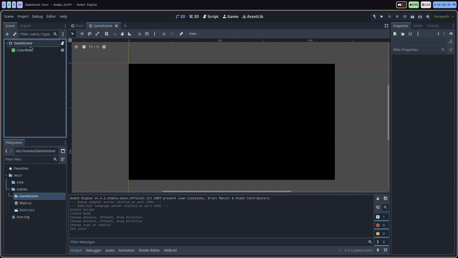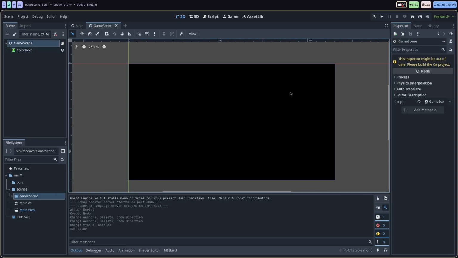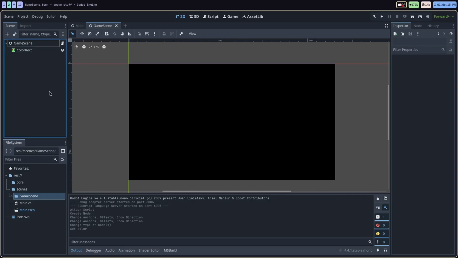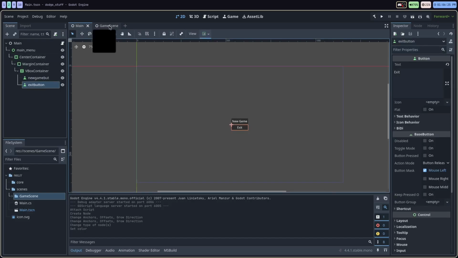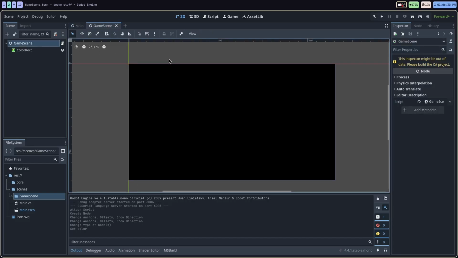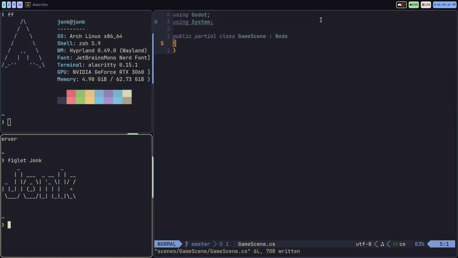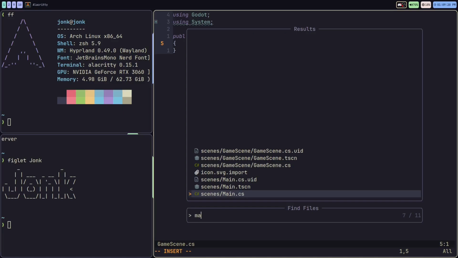All right, so back inside the game scene, we got the color rect for the background. Now that I have the simplest version of a scene set up here, I'm just going to try to load this now into our main scene class when we click the new game button, which isn't too difficult to do. All right, so let's jump back into the code here. We're going to go ahead to the main file.